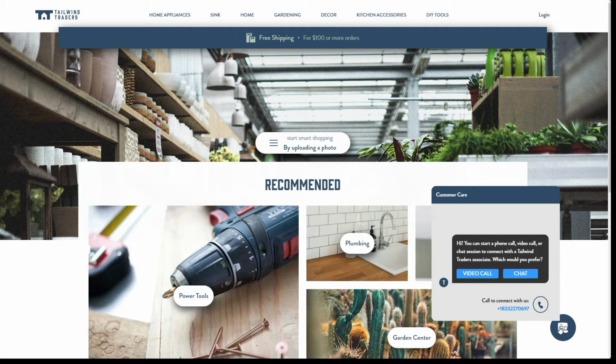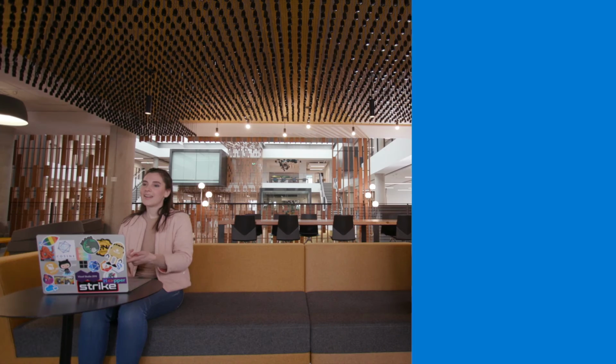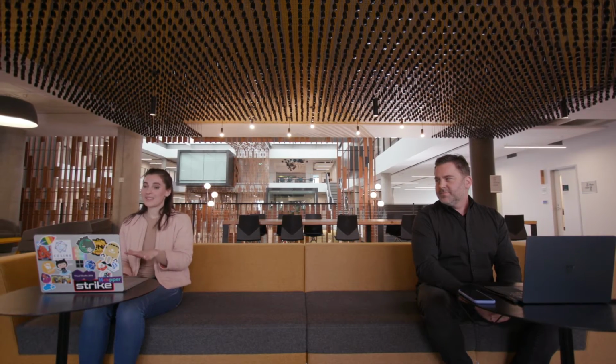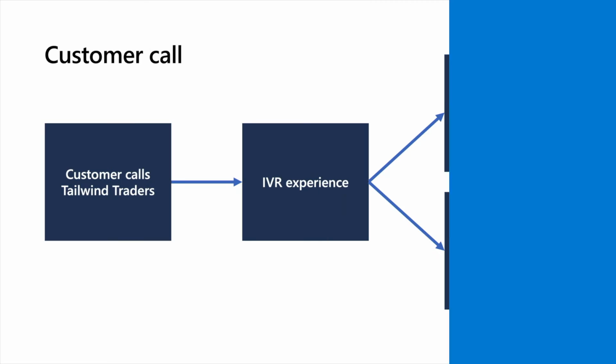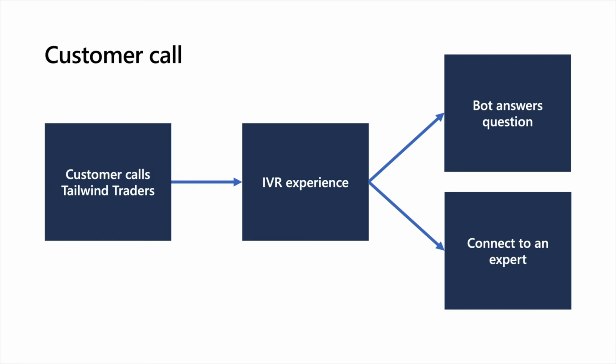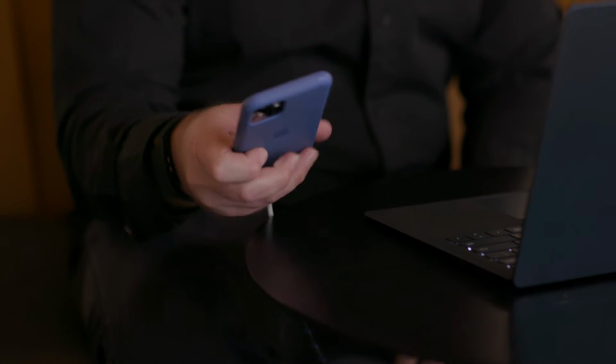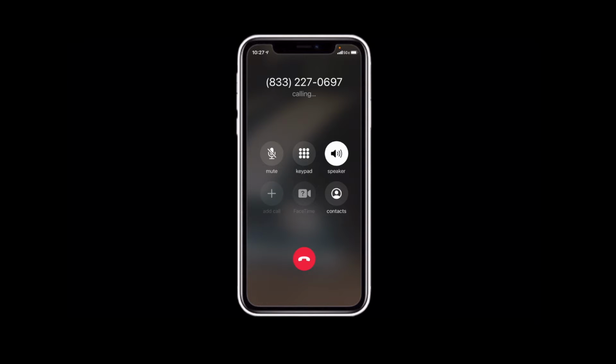All a user has to do, if we're looking at this website here, is click on the phone number and call. And I think what we can also add here is an interactive voice response experience. Now, when it comes to customer inquiries, we see a lot of trends in the types of questions that we get, and some of them can be answered pretty quickly and easily by a bot. We can also make sure that we're routing the customer to the right department to connect them with the proper expert. Right, so here we're going to give this bot a call. Put it on speaker for those of us that may want to hear it.